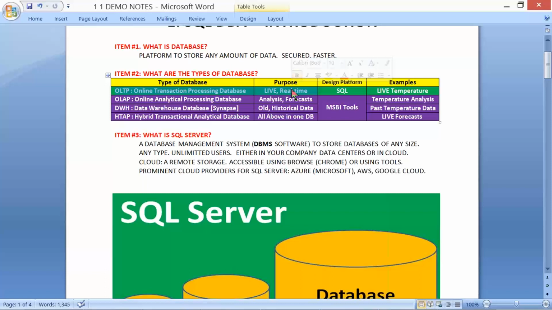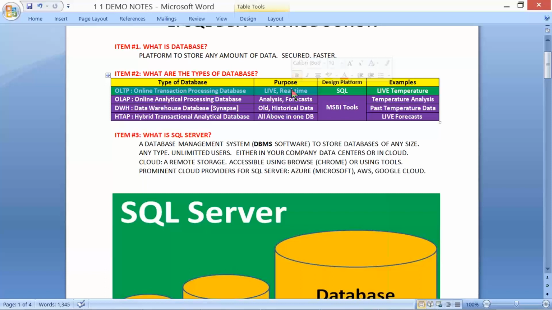We as a DBA, we are the database doctors, okay? So we are responsible for managing and maintaining the entire database, checking the health of the database.